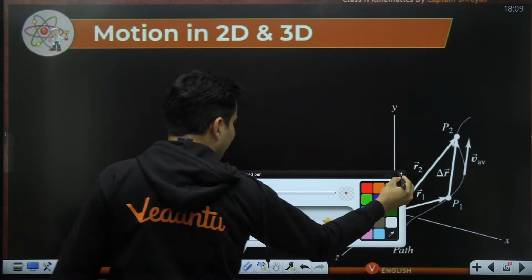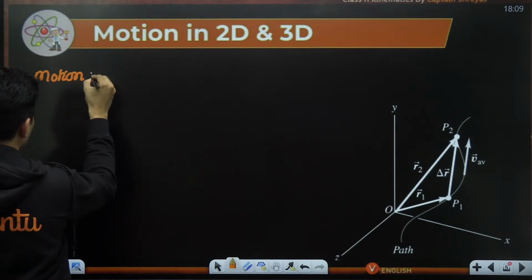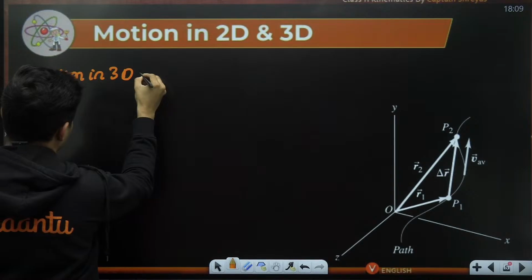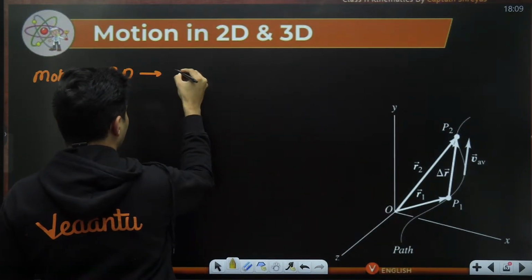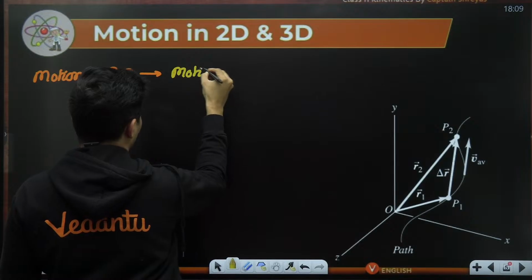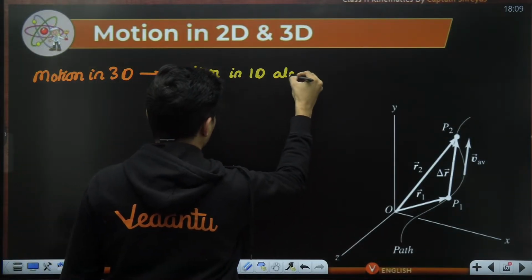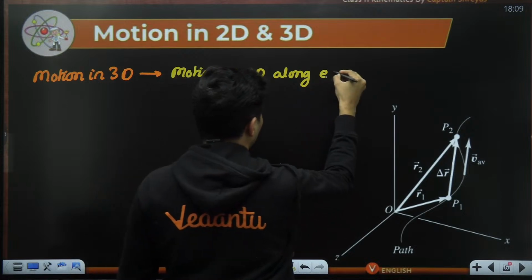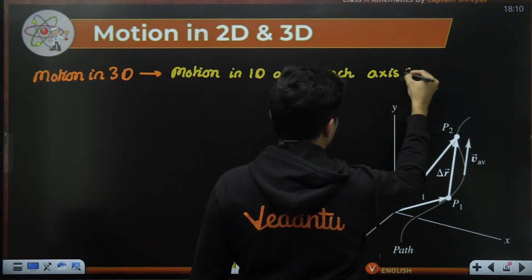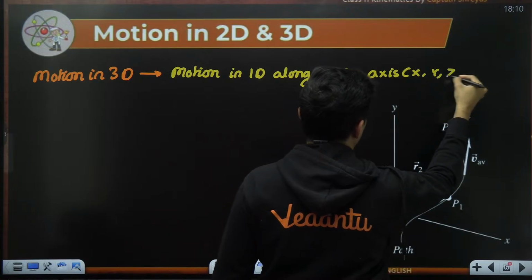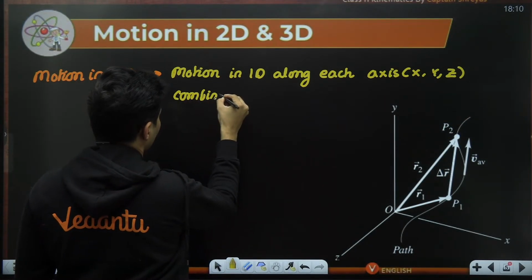So I can definitely say that a motion in three dimension is nothing but the motion in 1D along each axis x, y and z combined together.